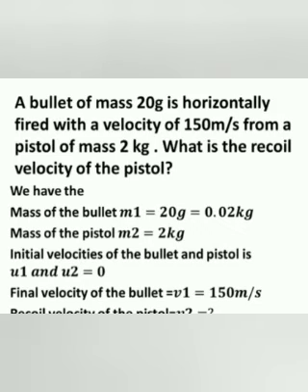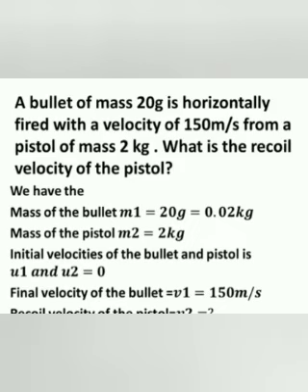Let us see the given data. The mass of the bullet m1 is equal to 20 gram, which is equal to 0.02 kilogram, because gram is converted into kilogram by dividing by 1000. The mass of the pistol m2 is equal to 2 kilogram.